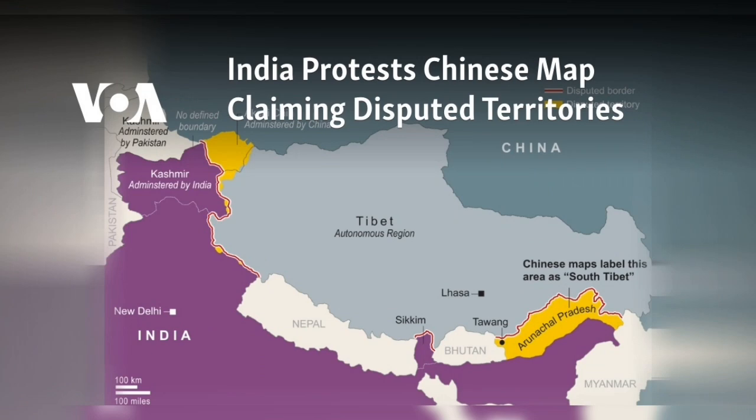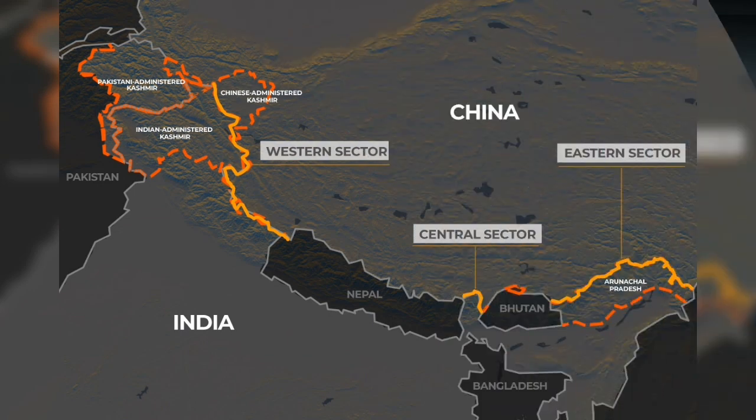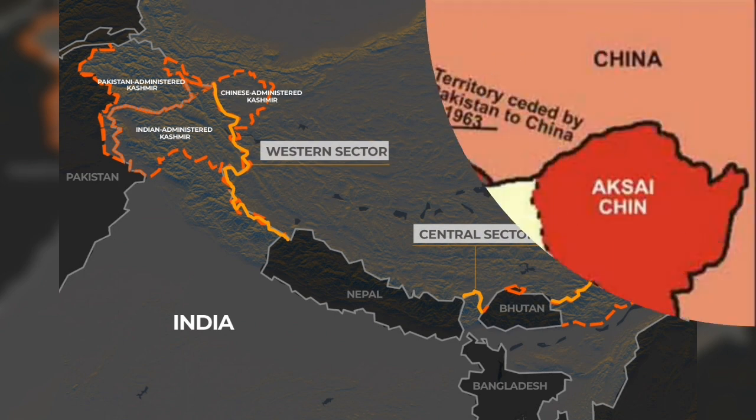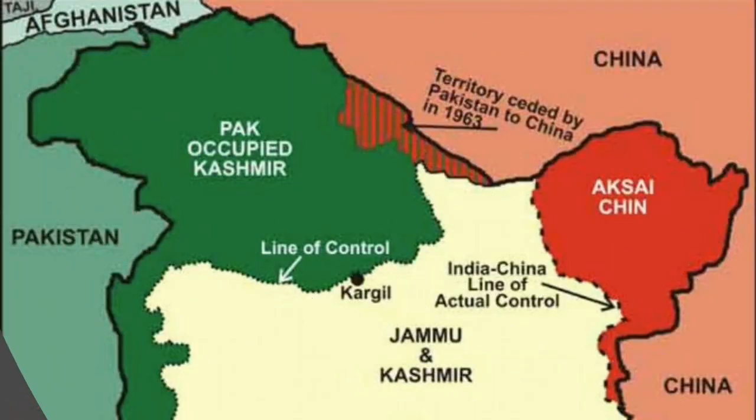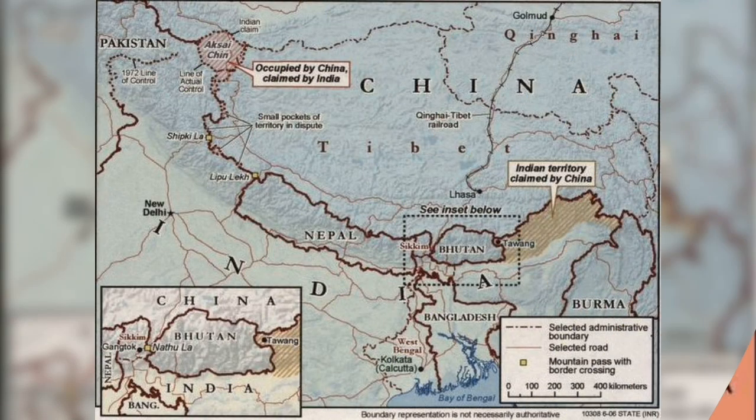Let's continue with the second episode of India-China border disputes. Friends, today we start with the disputed territory where China claims Indian territory, and the territory can be divided into three parts of India: western sector, middle sector, and eastern sector.